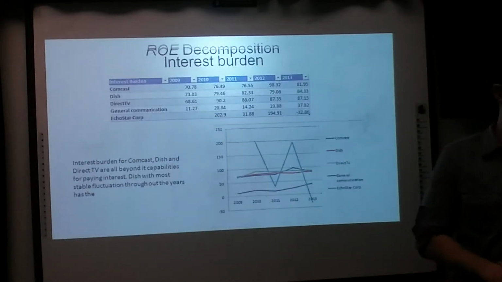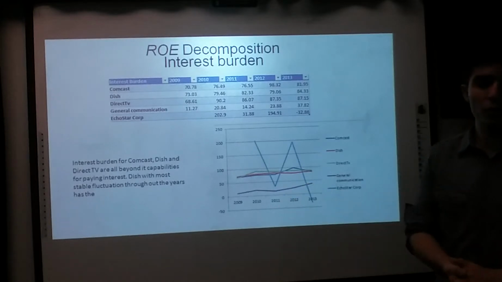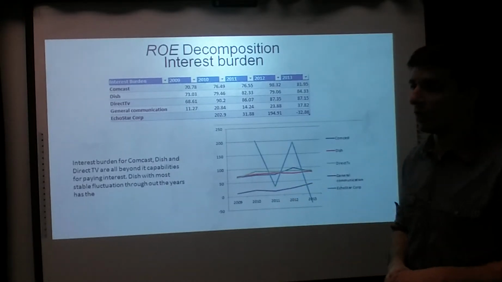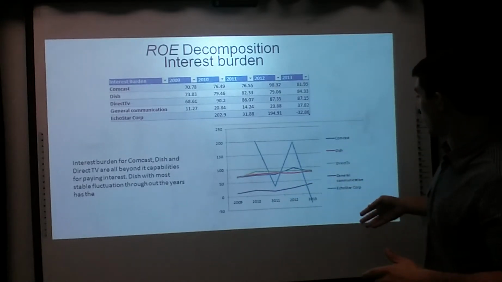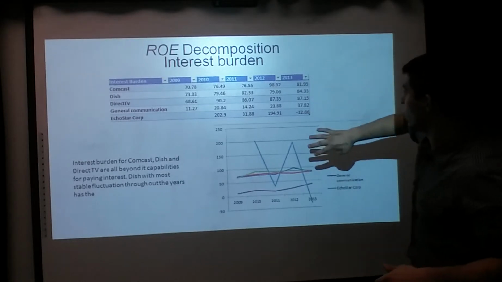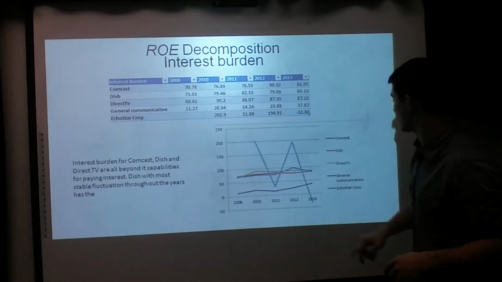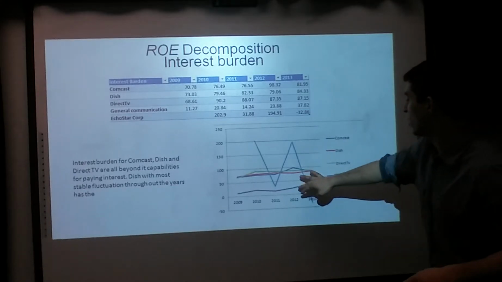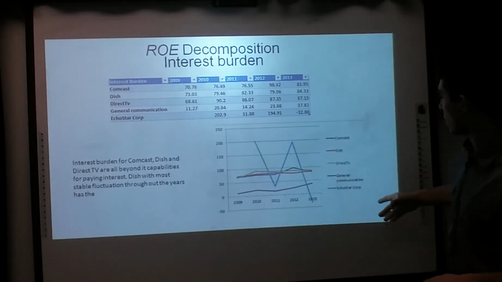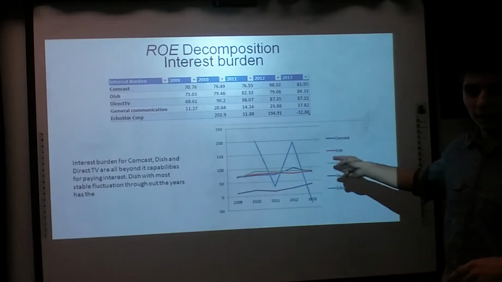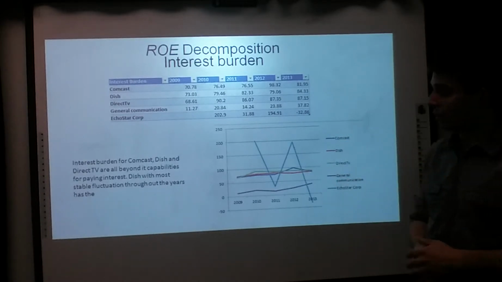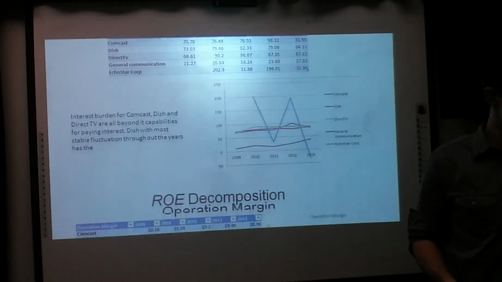They're relatively nice. Again, our interest rate burden, also we don't want such volatility, but all of them are pretty nice. They're able to pay for their interest, and General Communications we'll knock out because they're way beyond the 3. Again, we're going to keep Comcast, DirecTV, and Dish Networks. Those 3 move on further.